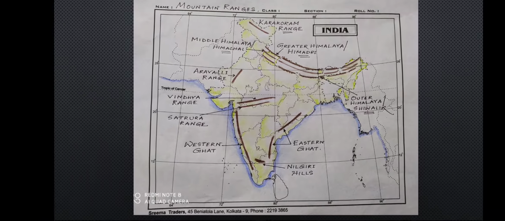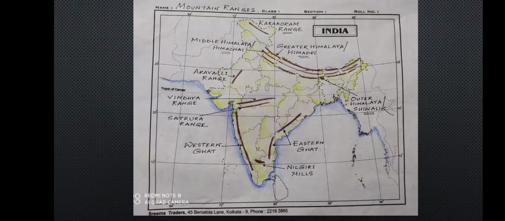We will discuss it when we make another video or when I take another class on this map pointing of mountain ranges and hills. So these mountain ranges and hills which I have shown in the map, you should practice. First of all, watch this video minutely, then you can see this map and practice accordingly. If you have any other alternative source from the internet or from an atlas book, you can also practice from there, but try to locate it in the correct place.